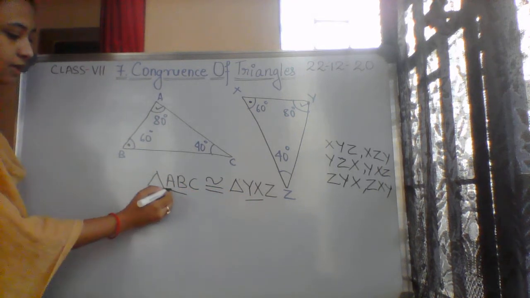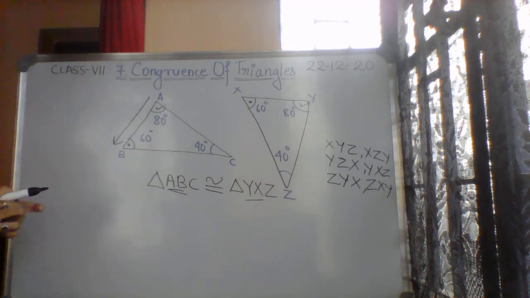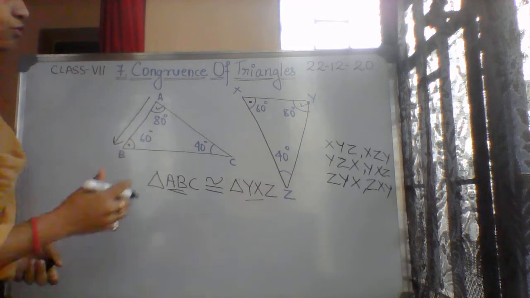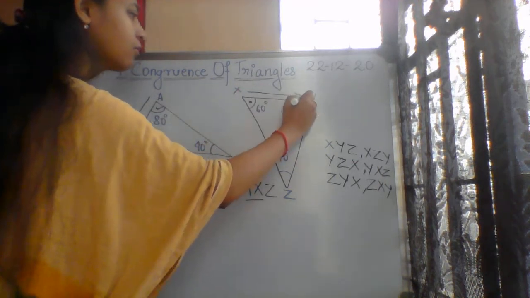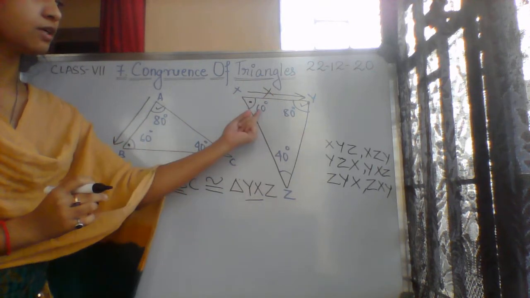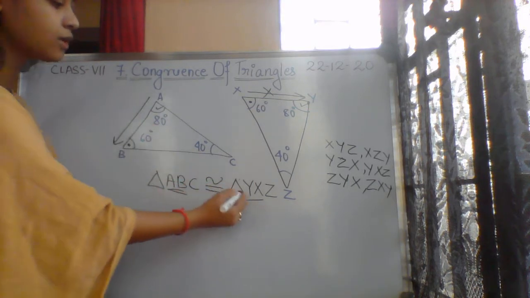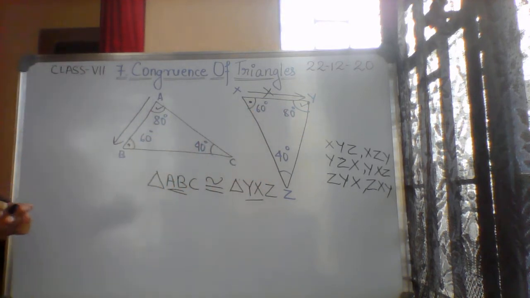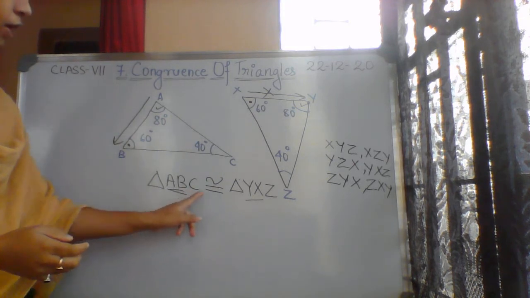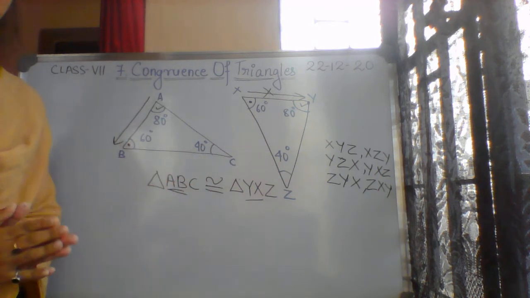Okay, so you can see AB, which from AB. Okay, so you can easily see it is from 80 degree to 60 degree. So we cannot write XY. It will be the opposite direction, 60 to 80. In this way you can just correlate. So we have to write YX. So in this way we have to take care when we are writing any congruency of triangle. So order should be the same.